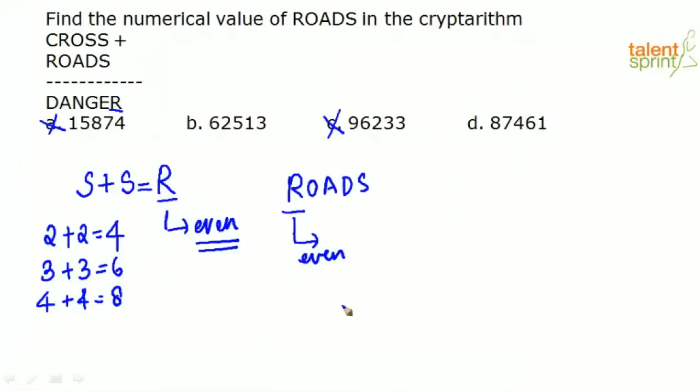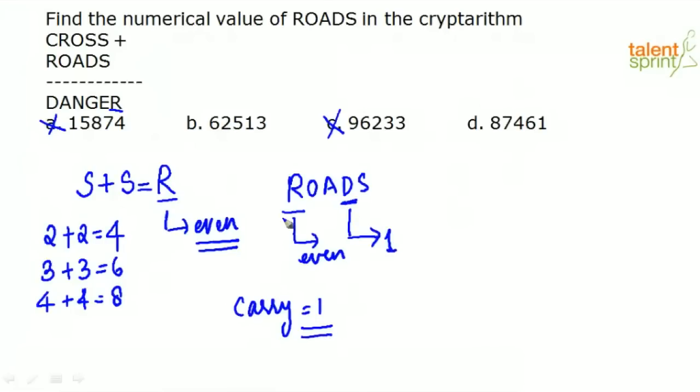The value of a carry in any addition will always be equal to 1. How do I say this? What is the maximum value C and R can have? The maximum value is 9, so 9 plus 9 is 18. Now let us assume in the previous step there is also a carry. Even then, the result will be 9 plus 9, 18, plus 1, 19. Again the carry is 1. So the maximum value of a carry will always be equal to 1. So I can directly say that the value of D is equal to 1.